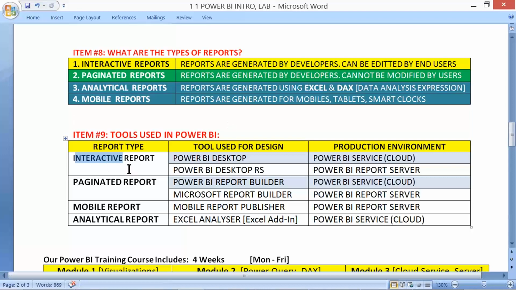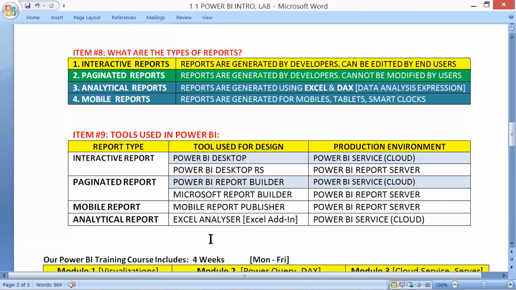And depending on the type of reports, we have different tools involved. Interactive reports, number 1, 2 tools: one for cloud, one for server. Paginated reports, 2 tools that we need to install and learn in our course: one for cloud, one for server. Mobile reports, the Mobile Report Publisher tool. Analytical reports, Excel Analyzer. So 4 different report types and 6 different tools.